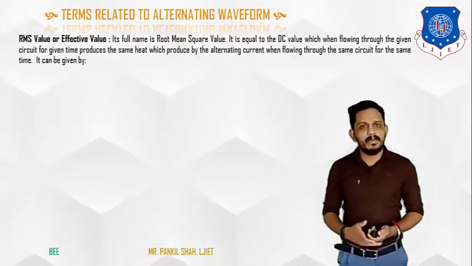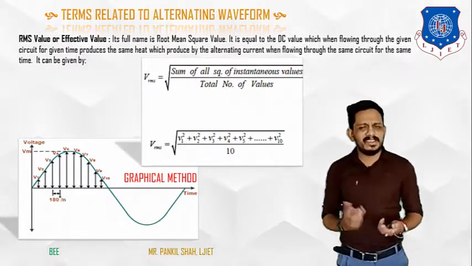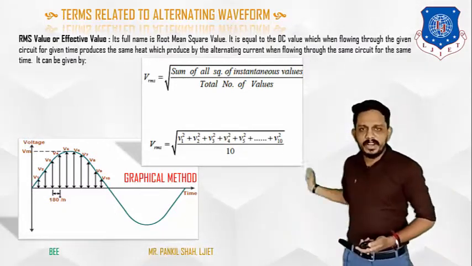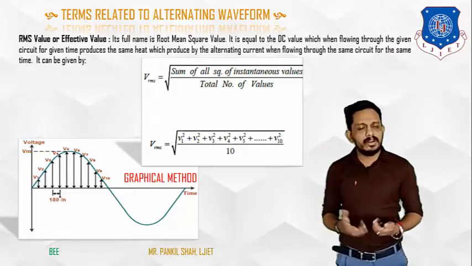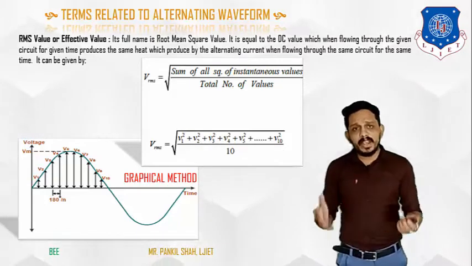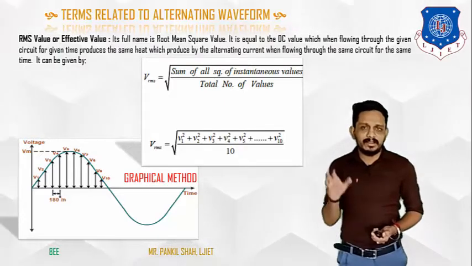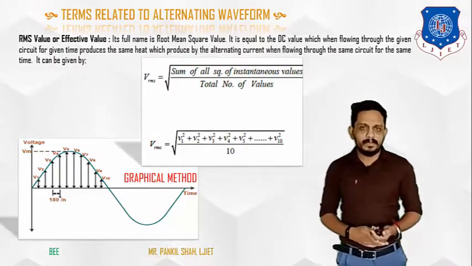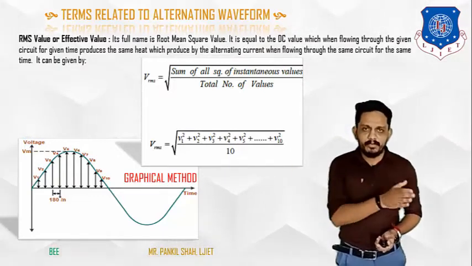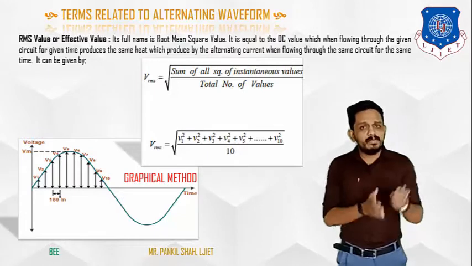Now we have to derive the equation for this RMS value. Let's first understand the graphical method, a simple method of calculating RMS value from any waveform. Again we have taken a sinusoidal waveform of a quantity, here voltage versus time, with different samples. But here we do not have to do only addition. As the name suggests, root mean square, first we have to take different samples in different intervals. Here you can take samples from 0 to 2 pi.